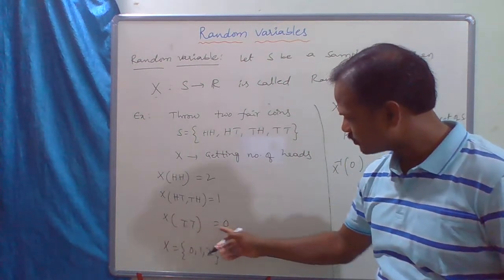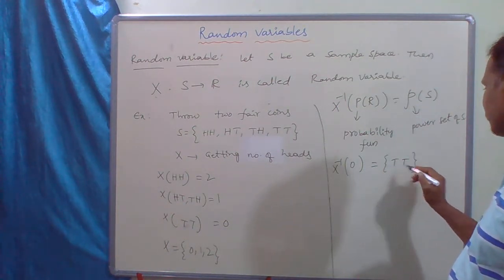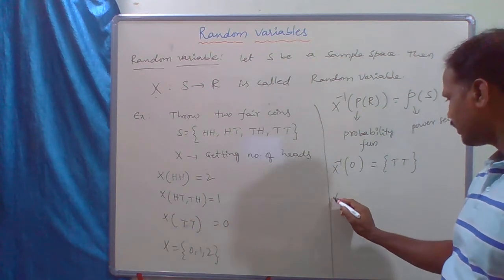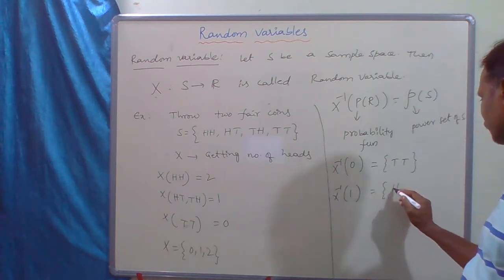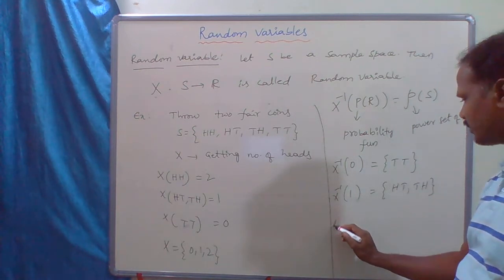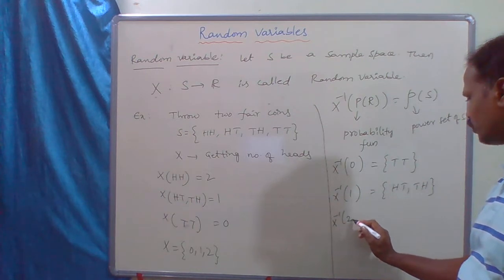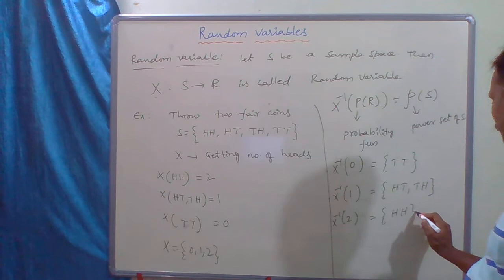I will get X inverse of 0 as the set {TT}. X inverse of 1 is {HT, TH}, and X inverse of 2 is the set {HH}. That's all.